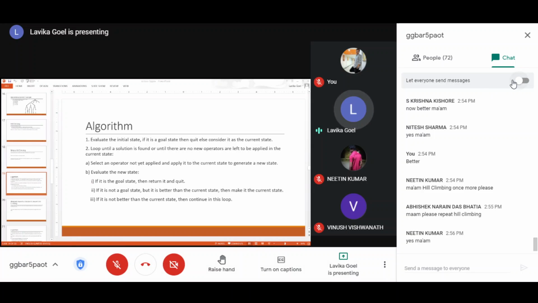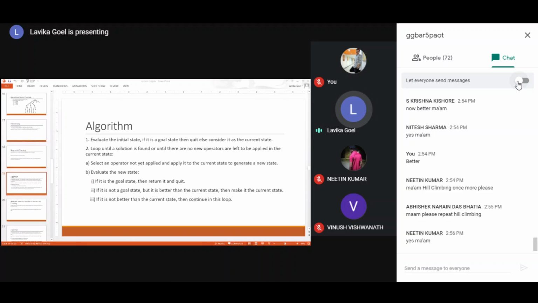Okay, so we were discussing the heuristic problem. How do we devise the heuristic functions, right? For the 8 puzzle problem, we had 3 heuristic functions possible. Likewise, for any different problem, you will have different heuristic functions possible. So you can choose any heuristic function. Depending upon that, it will tell you the values, and using the value, you can understand which is a better state and which is not.